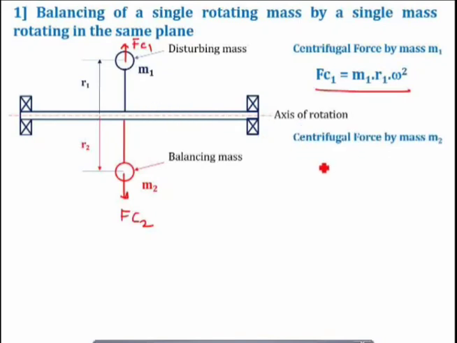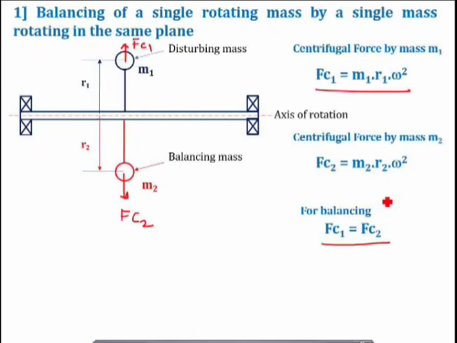And the centrifugal force by mass m2 will be Fc2 is equal to m2 r2 omega square. So for balancing, what is the important condition? Your Fc1 should be equal to Fc2. So the process of balancing is nothing but to provide the balancing mass which will oppose the disturbing mass, in the equal and opposite direction, right?